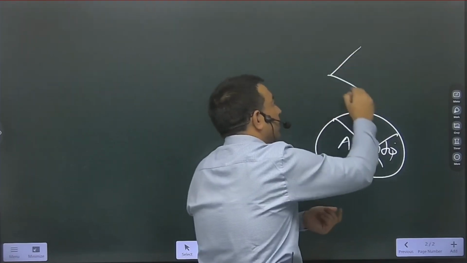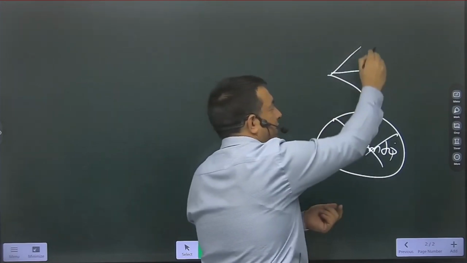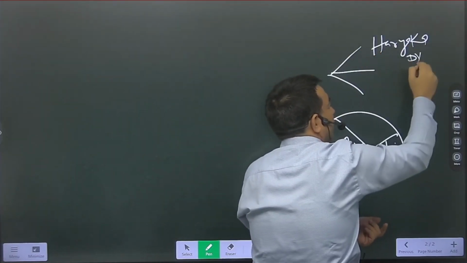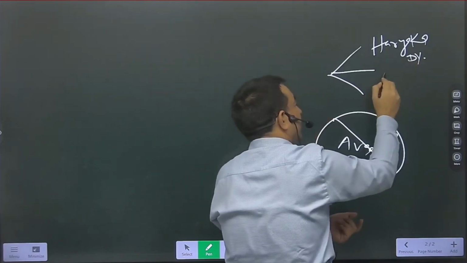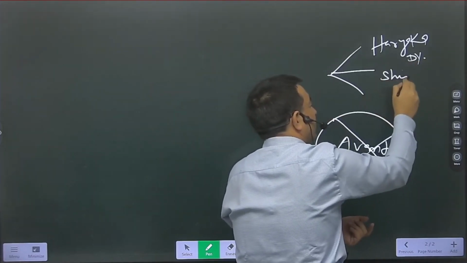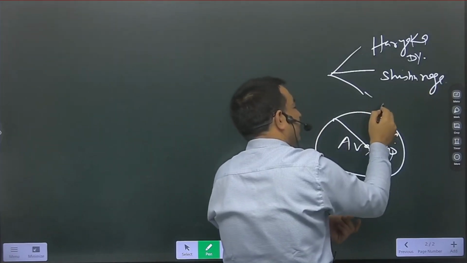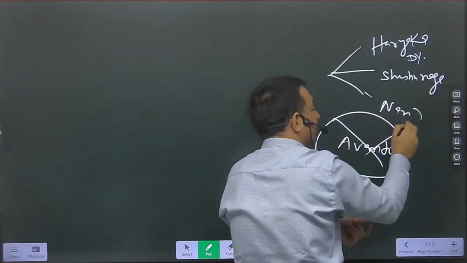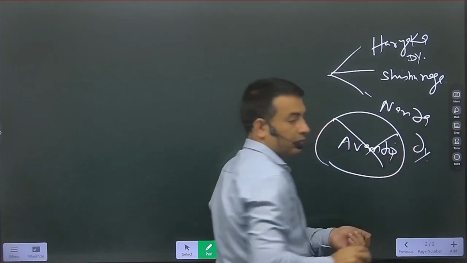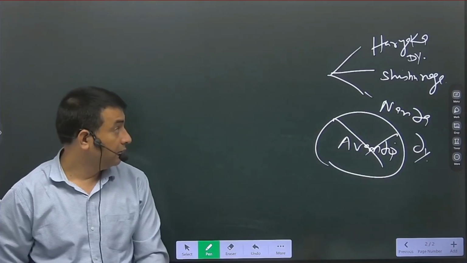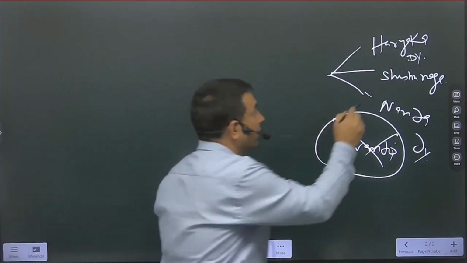In Magadh, 3 dynasties are there. Haryanka dynasty. Then Shishunaga dynasty. And then Nanda dynasty. 3 dynasties.